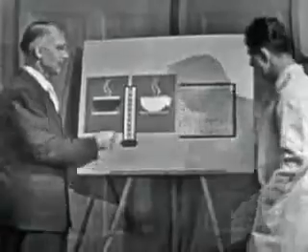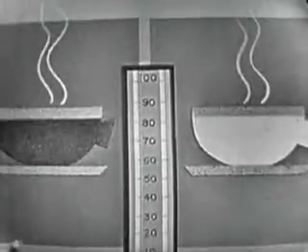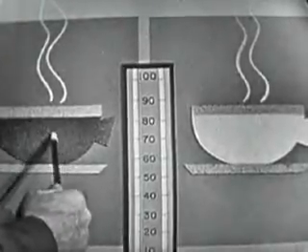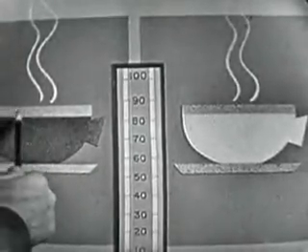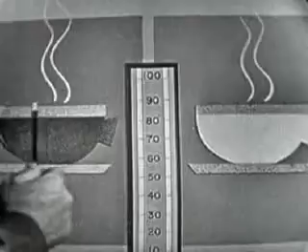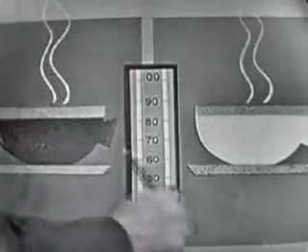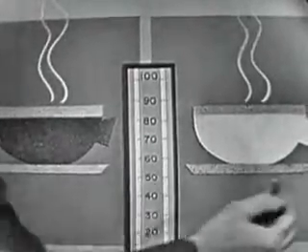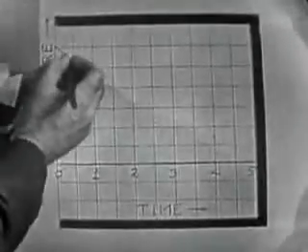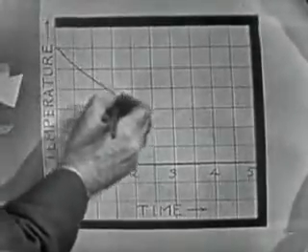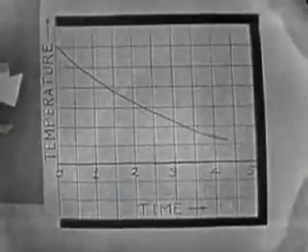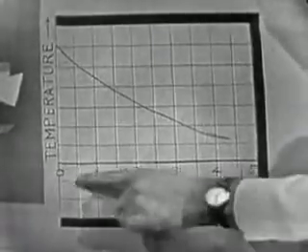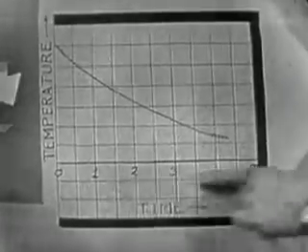Fine. Here's a little diagram made up of 2 cups of coffee. This one hasn't had the cream added. It's black yet. This is the one to which cream has been added. Now, this cup here that's black started at the same temperature this one did, but being hotter, it cools off more rapidly. And we can show that with a little graph here. This represents the cup of coffee that's black. It cools off with time, so that in about 5 minutes, it's gone down almost to room temperature, but not quite. This would be the time scale here in minutes, 1, 2, 3, 4, 5.